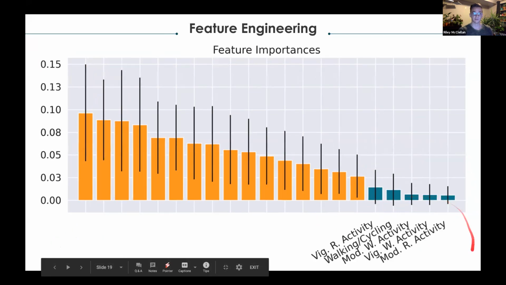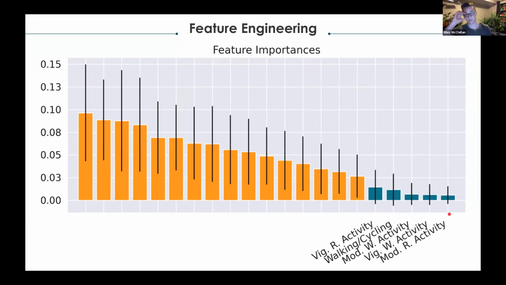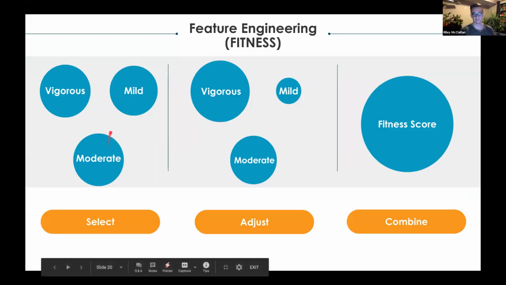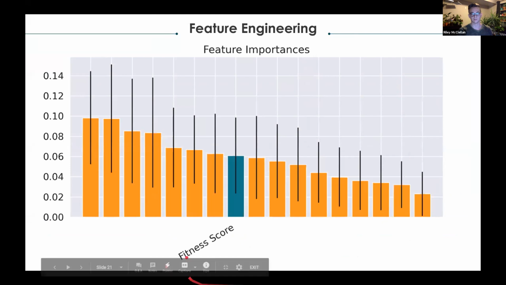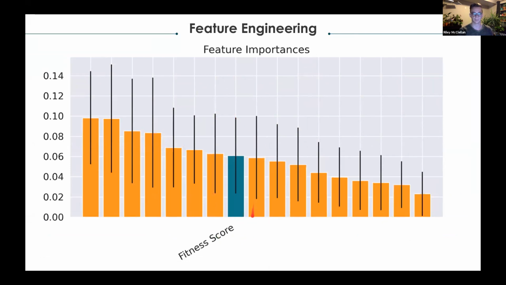It turns out that these are all related to physical activity. And physical activity, from our research, we can tell is actually really related to cholesterol. So it's kind of confusing that it doesn't show that, but we might be able to engineer a feature that changes that. So by isolating these features, weighting them according to their actual impact on health and combining them into a fitness score, we see that the model can actually more clearly see the relationship between fitness and cholesterol.